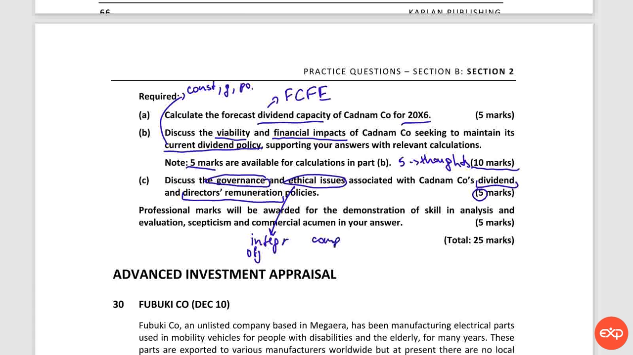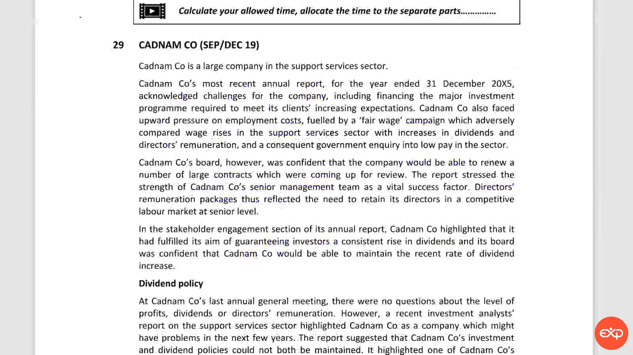And now going back to the scenario. Cadmium Company is a large company in the support services sector. Cadmium Company's most recent annual report for the year ended 31st December 2015 acknowledged challenges for the company, including financing the major investment program required to meet its clients' increasing expectations. So the company has a challenge to finance the investment program. And we need to spot these things because we need to show the examiner that we can read the question and that we can look at it with skepticism and also with some commercial background, with commercial knowledge.